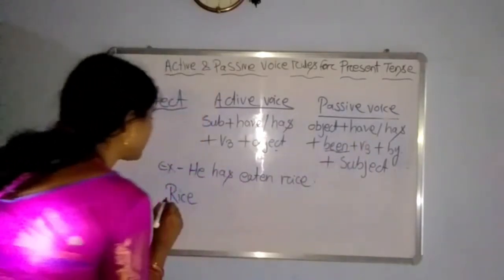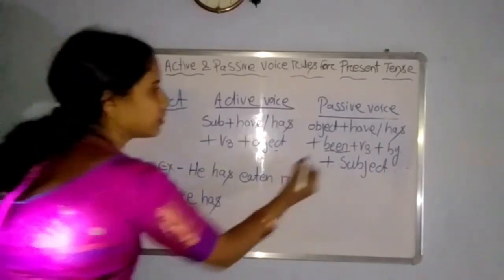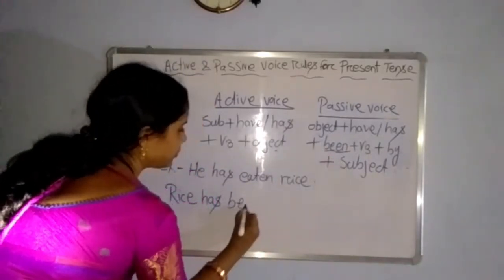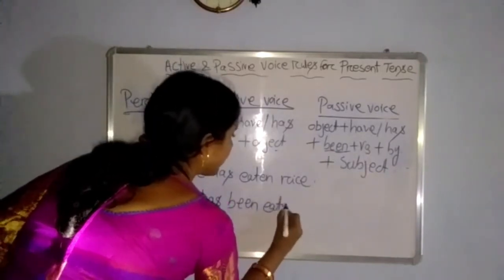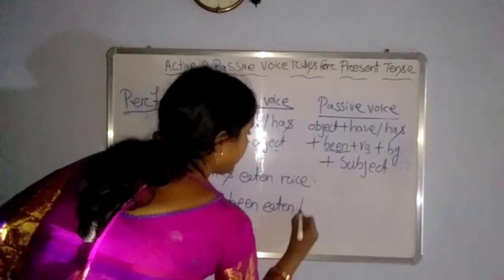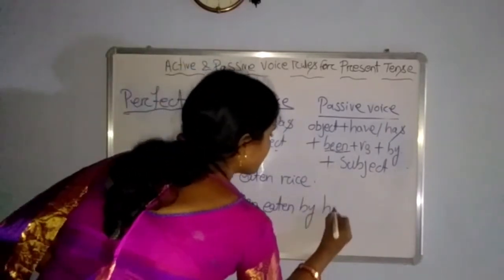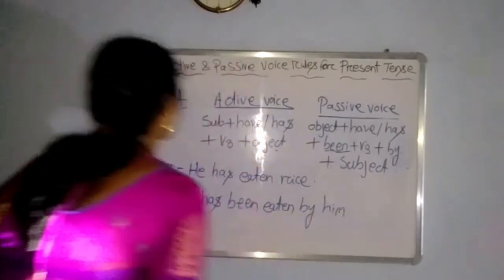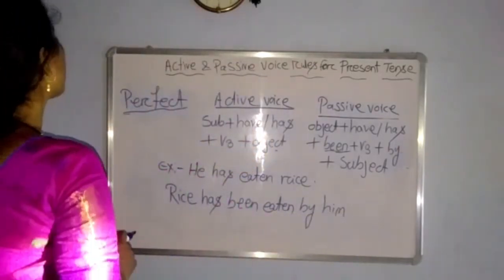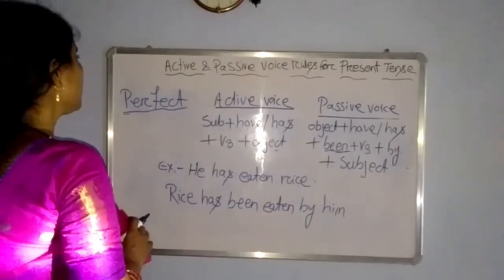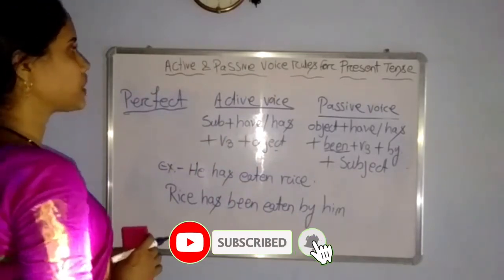From have or has, you write rice has, then been, then V3, that is eaten, then by, then the subject, he, becomes him. So students, the next form is perfect progressive, and there is no passive voice for present perfect progressive.